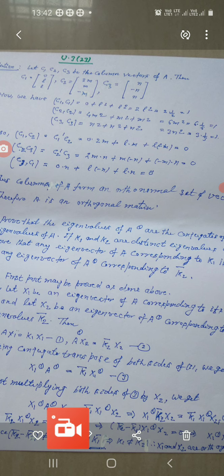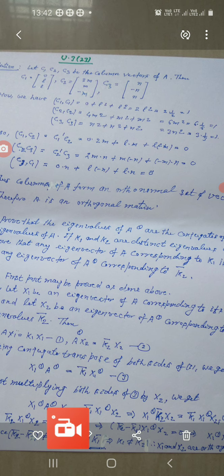Solution is also very simple. Let C1, C2 up to Cn be the column vectors of A. Then we can write C1 as the column 0, L, L. Similarly, we can write C2 as the column 2m, m, -m.